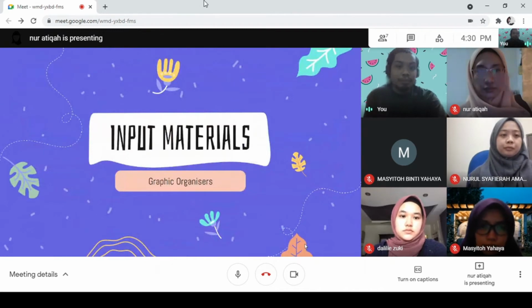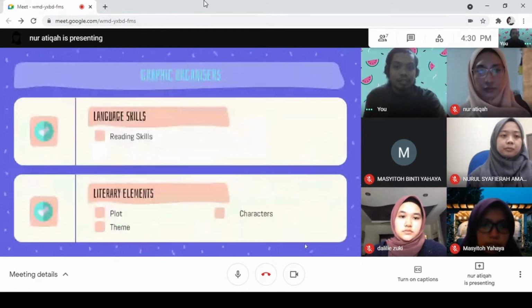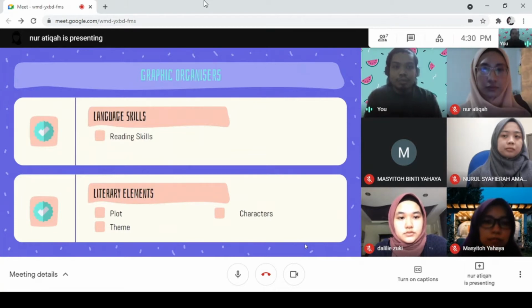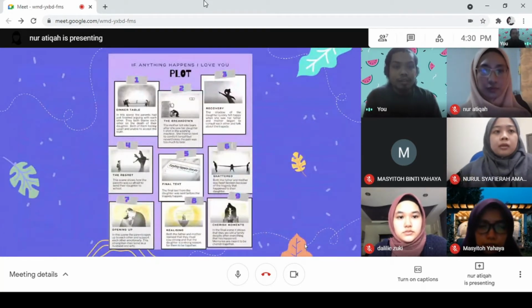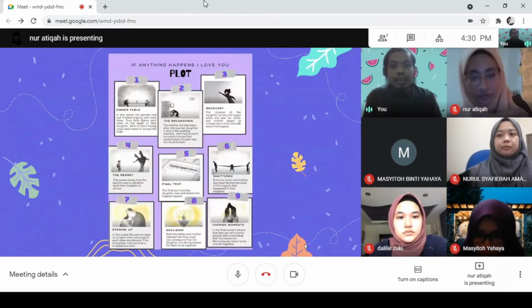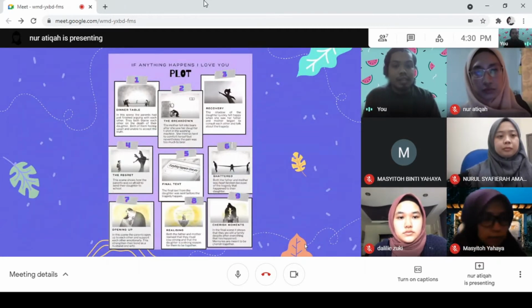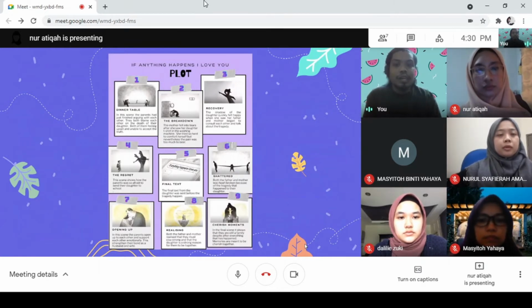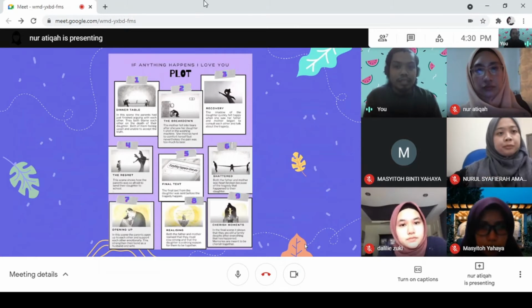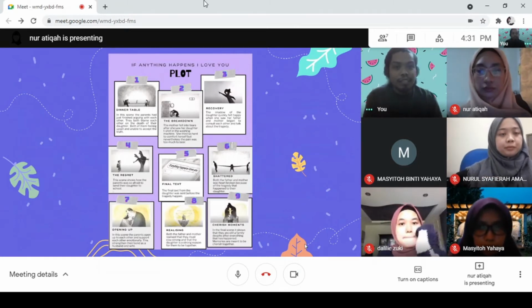Okay, now for the input material, our graphic organizer. The language skill that we focus on here is reading, and the literary elements we include are plot, theme and character. Firstly, here is the plot input material. As you can see, there are 9 total scenes that we are going to teach here, and all of this will relate to the activities that they are going to do later in the classroom. Okay, next I believe is going to be Fira.